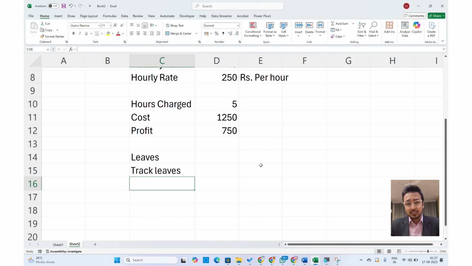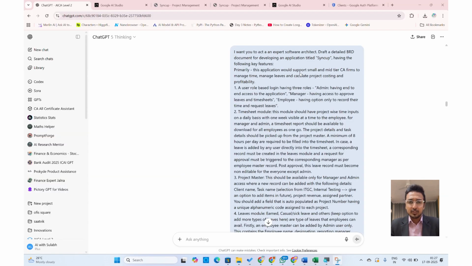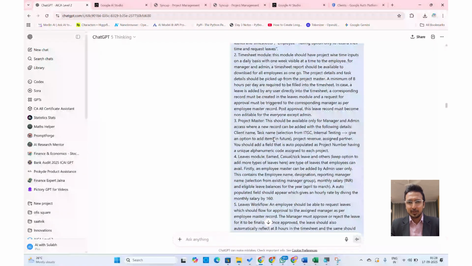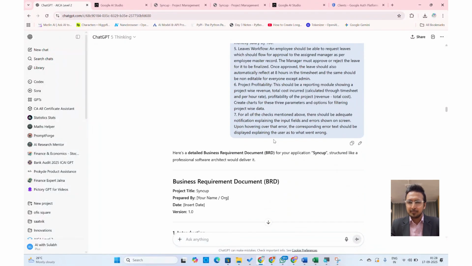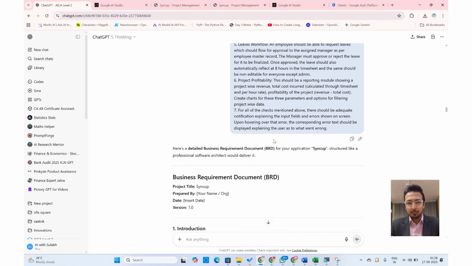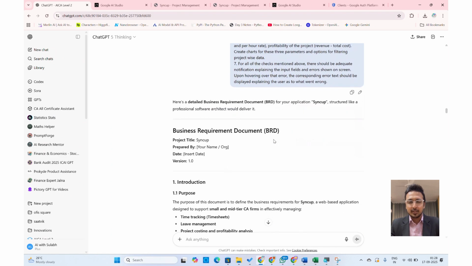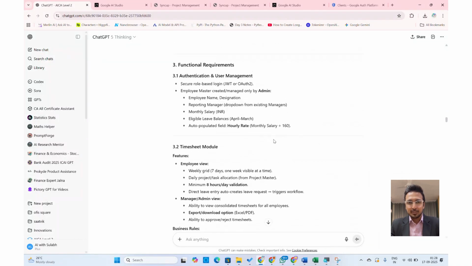To solve all of these issues and more, I gave this prompt to ChatGPT wherein I wanted it to act as a software expert architect, and draft a detailed BRD document for developing an application. I gave it a chosen name, SyncUp, and I gave it the corresponding functionalities that this particular application should have. If you'll see, I have the user module, what kind of roles should be there, timesheet module, project master, leaves module, and so forth. Basis my detailed prompt, ChatGPT drafted a detailed BRD document somewhere around 5-6 pages.